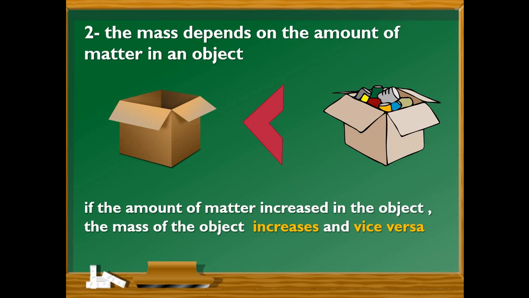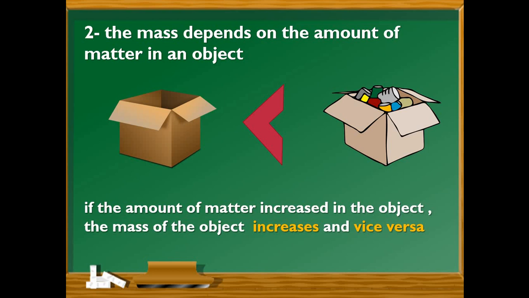Box number 1 doesn't have matter in it, so it doesn't have mass. And box number 2 has matter in it, so it has mass.